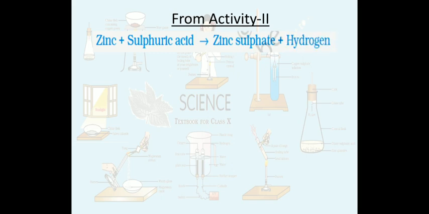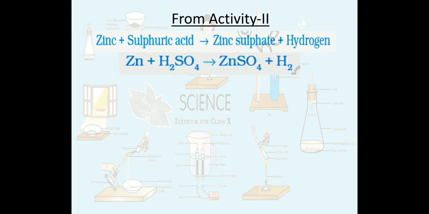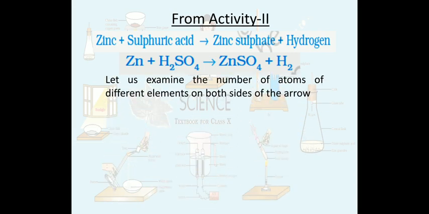So this is the same representation of activity number 2, and this can also be written by using their chemical symbols, like this. So this is a chemical reaction. A chemical reaction is the representation of a reaction using the symbols of reactants, elements or atoms.